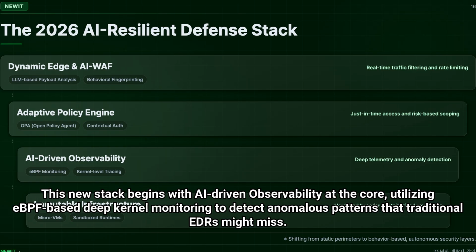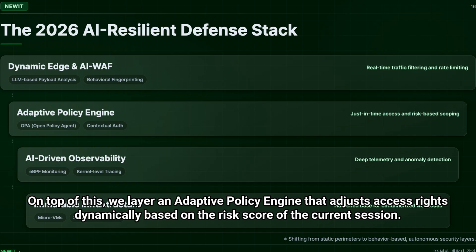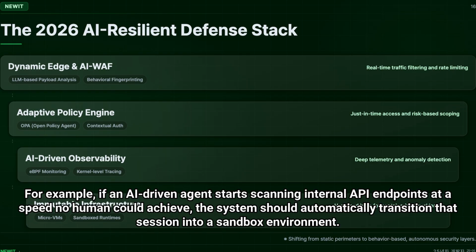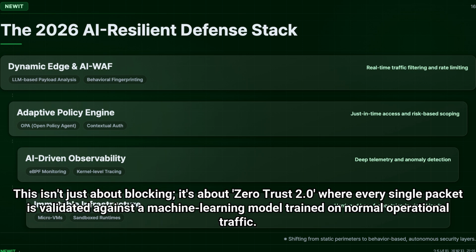This new stack begins with AI-driven observability at the core, utilizing eBPF-based deep kernel monitoring to detect anomalous patterns that traditional EDRs might miss. On top of this, we layer an adaptive policy engine that adjusts access rights dynamically based on the risk score of the current session. For example, if an AI-driven agent starts scanning internal API endpoints at a speed no human could achieve, the system should automatically transition that session into a sandbox environment.